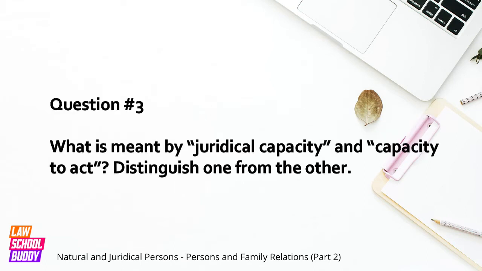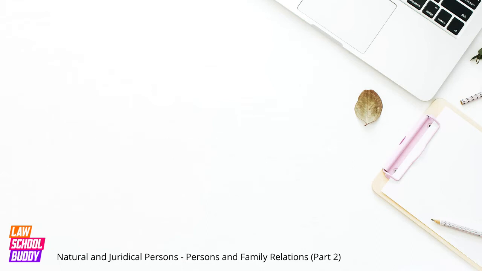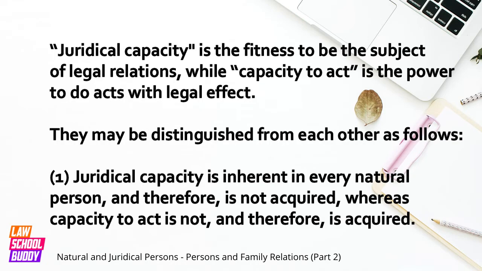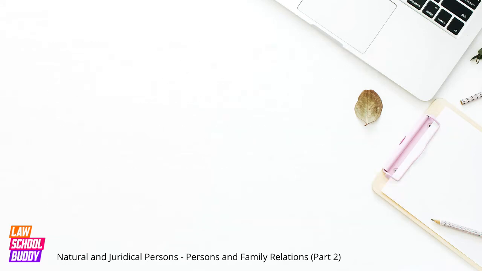Question 3. What is meant by juridical capacity and capacity to act? Distinguish one from the other. Juridical capacity is the fitness to be the subject of legal relations, while capacity to act is the power to do acts with legal effect. They may be distinguished from each other as follows. 1. Juridical capacity is inherent in every natural person, and therefore is not acquired, whereas capacity to act is not, and therefore is acquired.